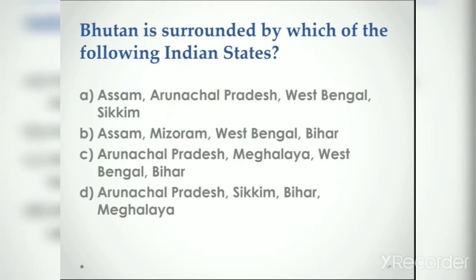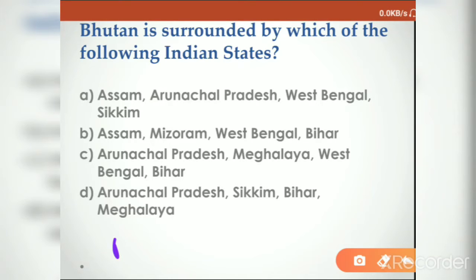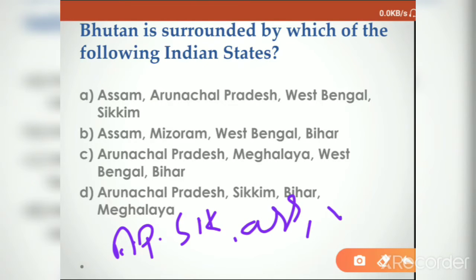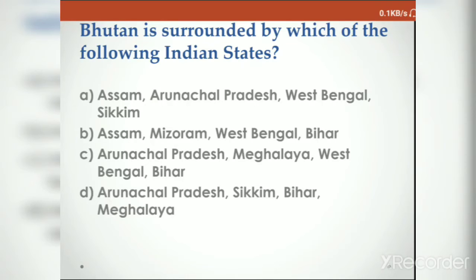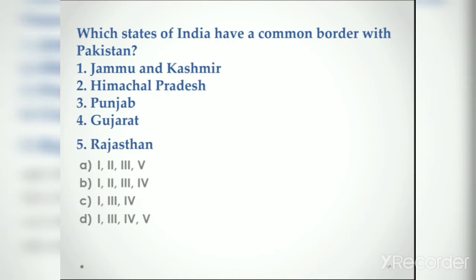Next, Bhutan is surrounded by which of the following Indian states? This also I have explained the clue. The states which share border with Bhutan are Arunachal Pradesh, Sikkim, Assam, West Bengal. These are the states. So the option here becomes A, Assam, Arunachal Pradesh, West Bengal and Sikkim. Next, which state of India has a common border with Pakistan?